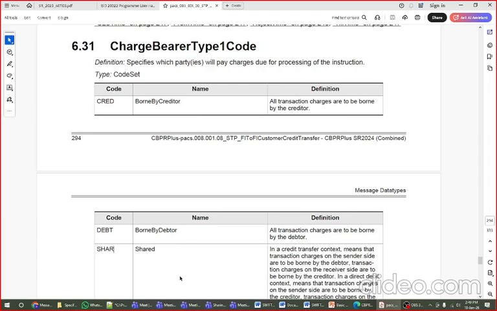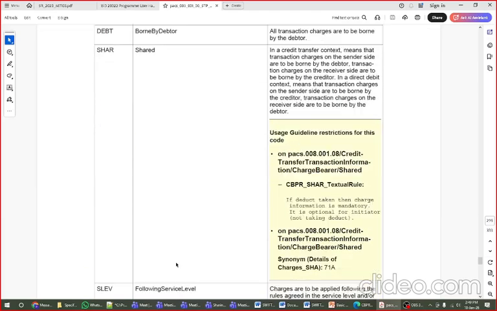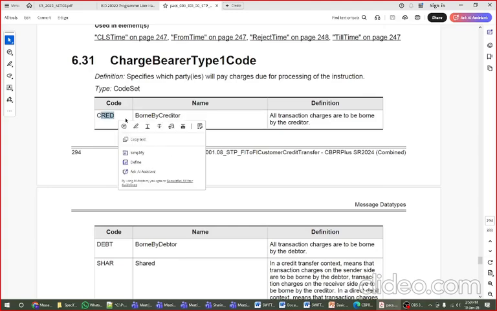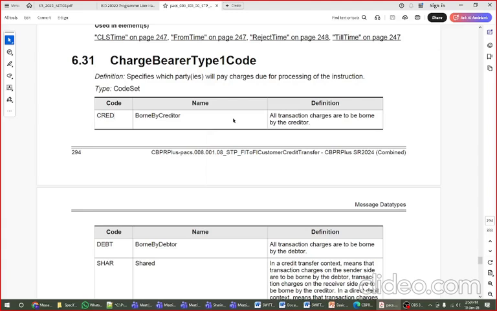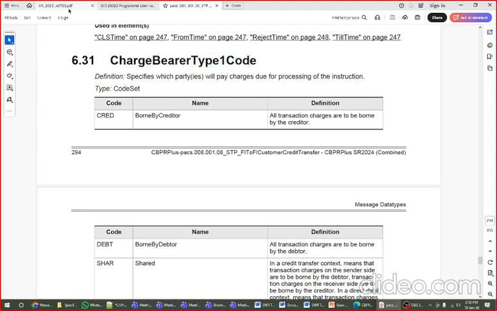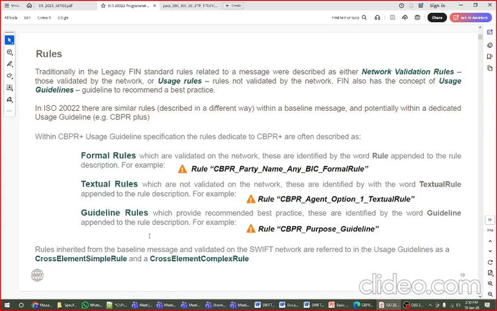You are asking which field it is in 103, like that you are asking? No, no, I'm asking what are the values, for the charge, charge code, right? That is SHA, BEN, OUR. Yes, that's why I'm asking. So it is there in the MT103 message: BEN, OUR and SHA. And in the charge bearer, okay, I'm just guiding how you have to recount the rule. This is like this, okay, for your mention.